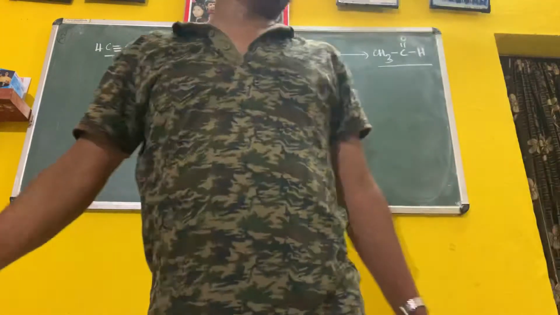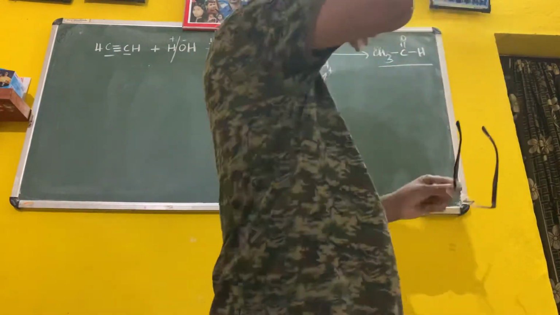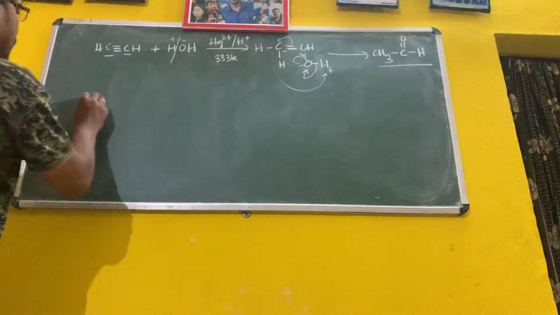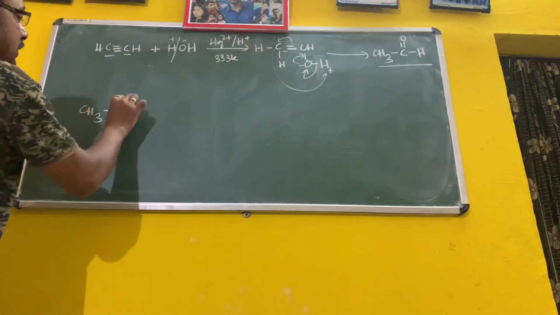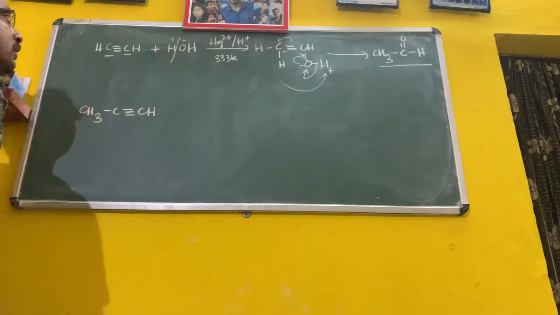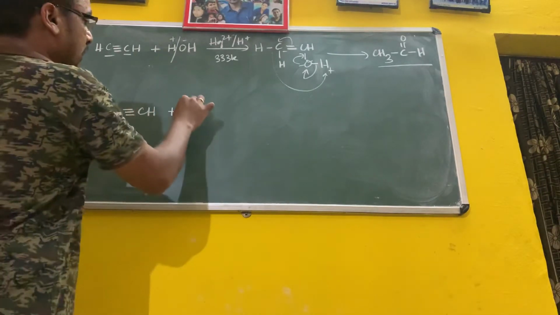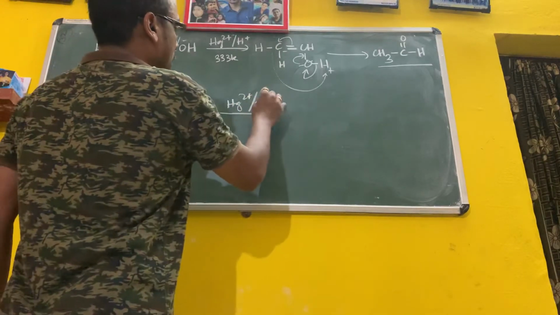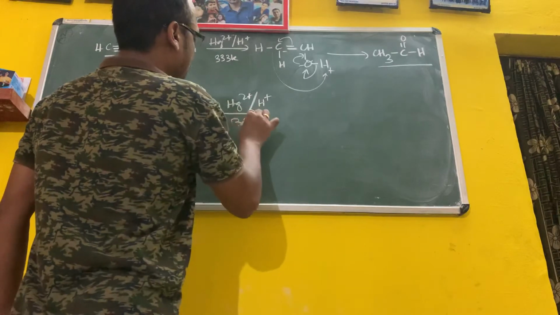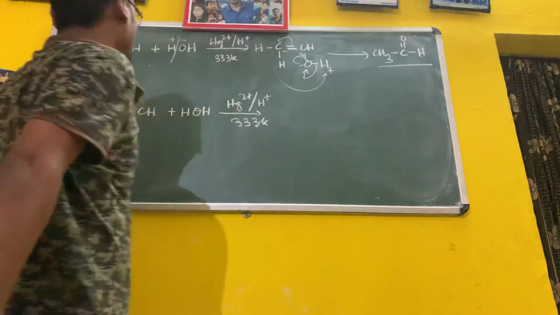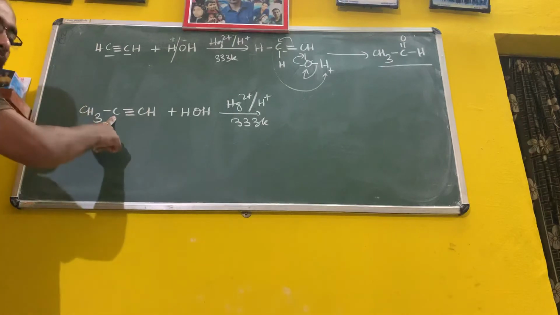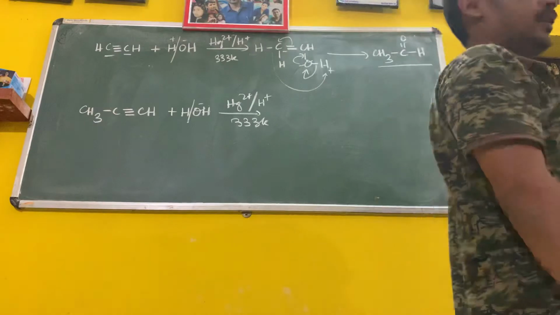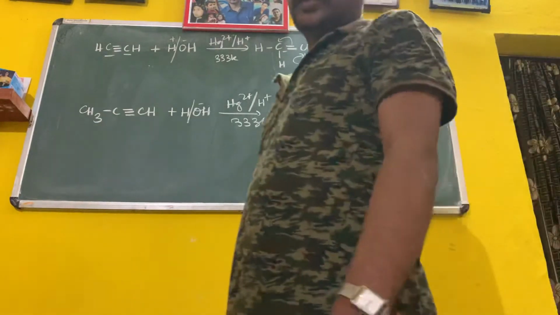Similarly, if you take the unsymmetrical alkyne, suppose CH3C triple bond CH plus HOH in presence of mercury chloride or salt and acid, the temperature is 333 Kelvin. Again the negative ion goes to that carbon atom which contains the lesser number of hydrogen, that is your central C.